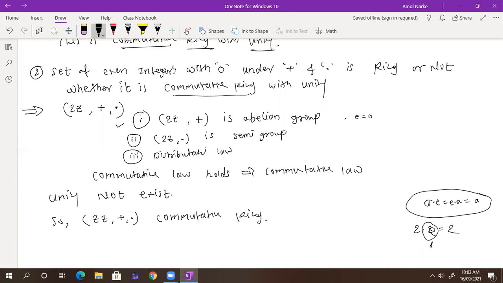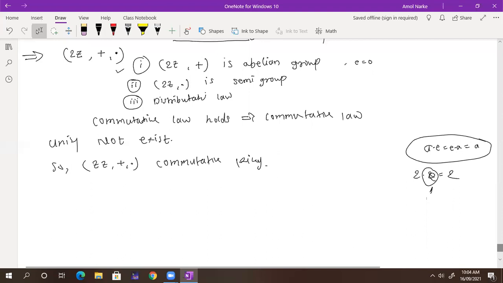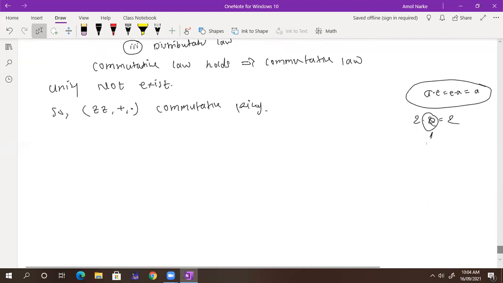But does 1 belong to the set 2Z? No, it is not an even integer. If 1 would have been there, then it would have been a commutative ring with unity. Got it? Okay, write down the third one.